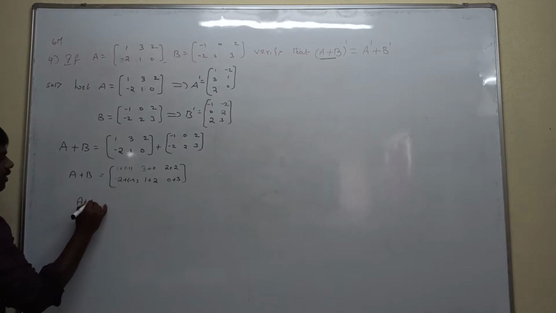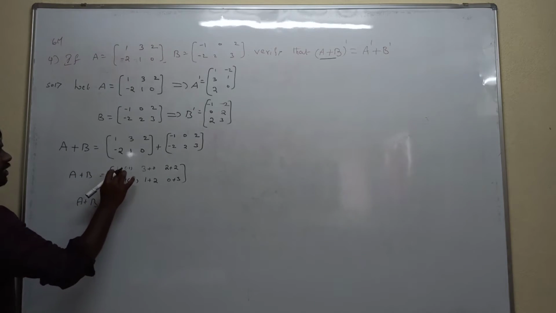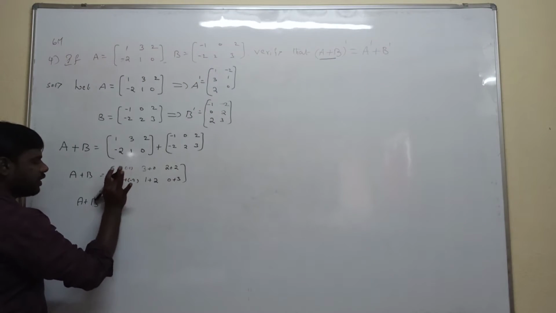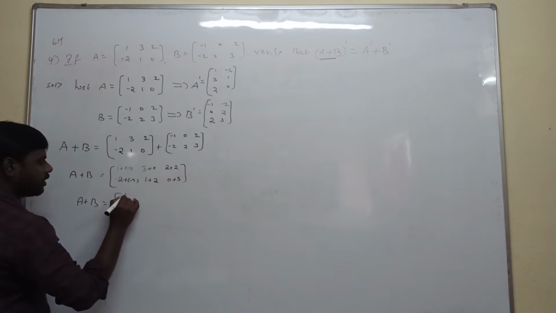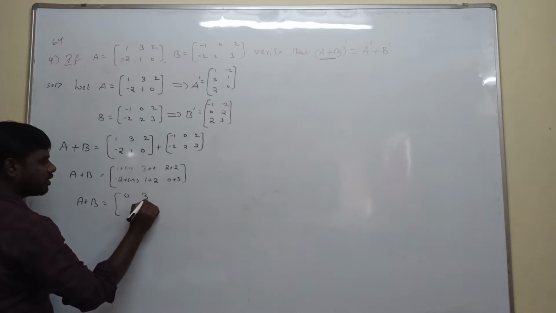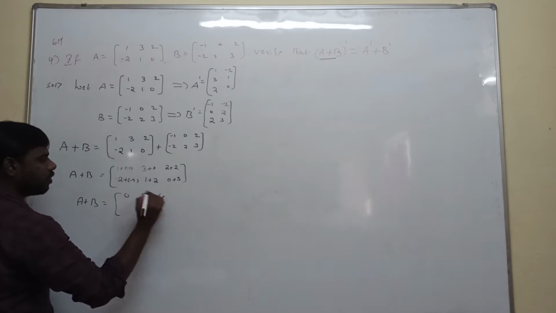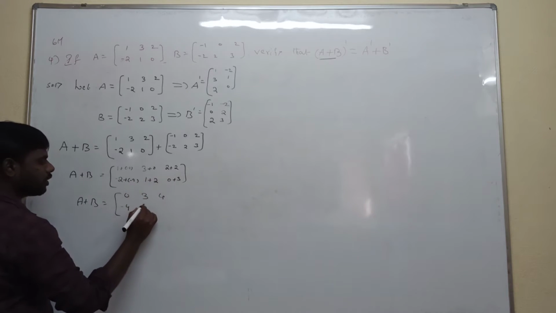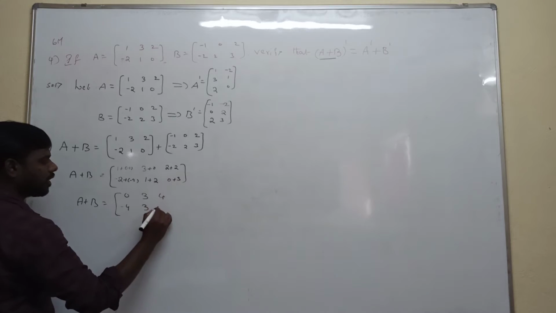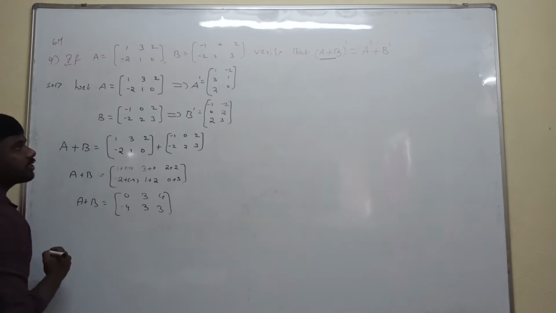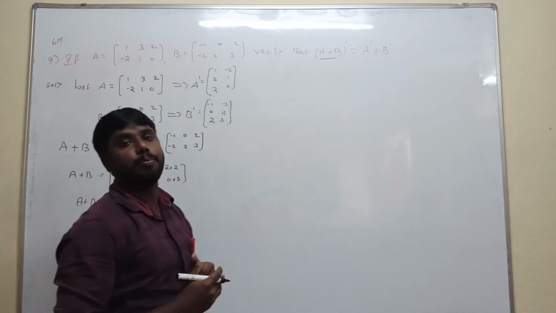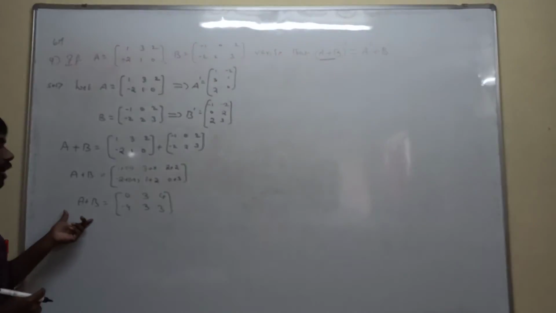A plus B: plus into minus is minus, so 1 minus 1 is 0. 3 plus 0 is 3. 2 plus 2 is 4. Minus 2 minus 2 is minus 4. 1 plus 2 is 3. 0 plus 3 is 3. What are they asking? To calculate the transpose of A plus B. First we are calculating A plus B.